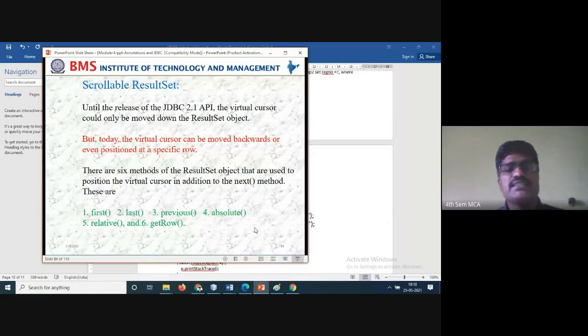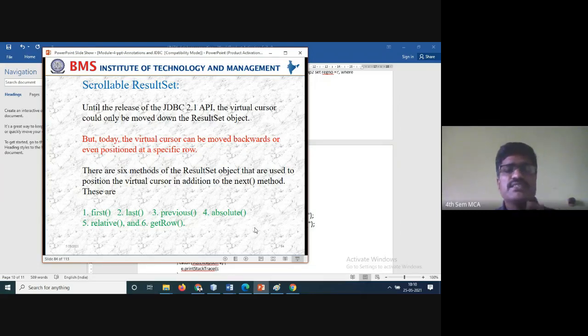Until the release of the JDBC 2.1 API, the virtual cursors could only be moved down the result set object. Before implementing this, we could only move forward one by one. But today, the virtual cursors can be moved backwards or even positioned at a specific row. If I want to search for a particular one, it will execute and show that particular one only.